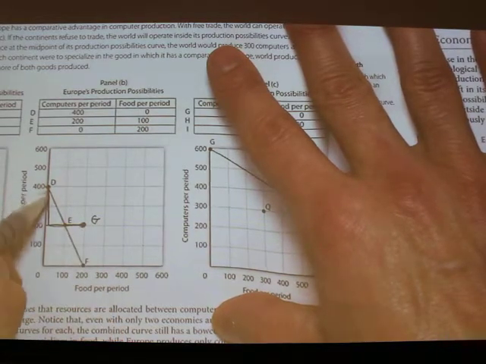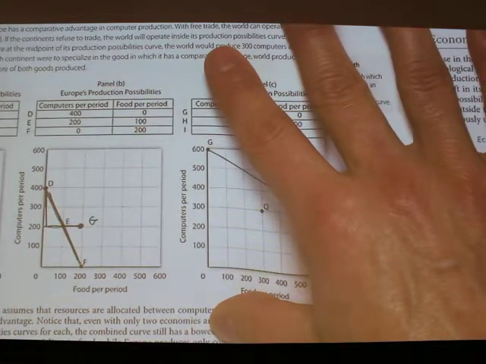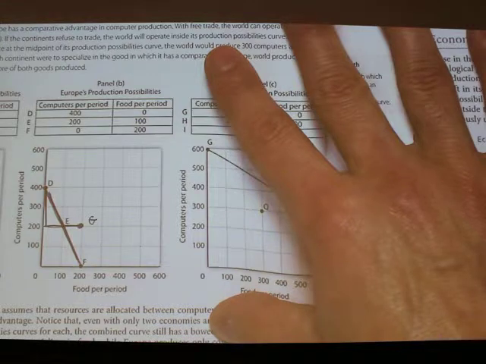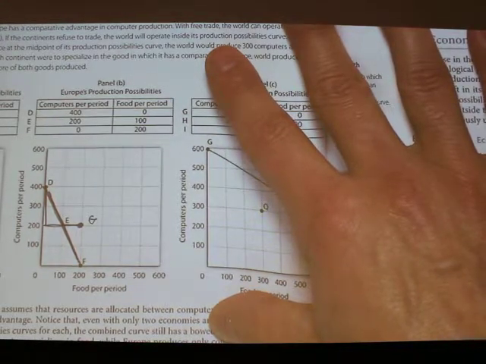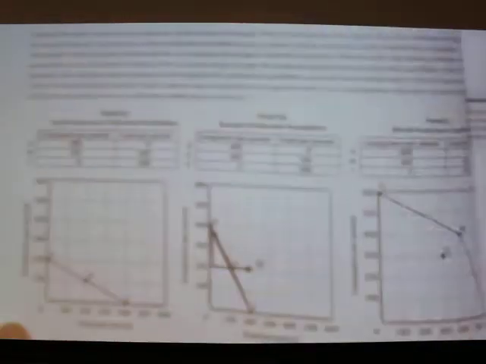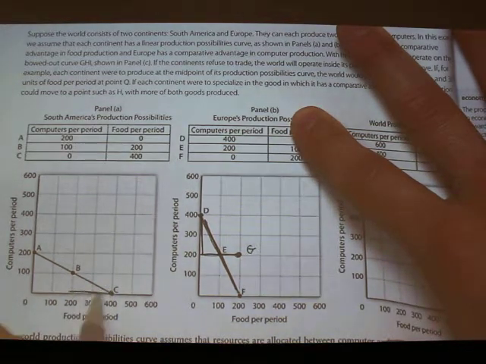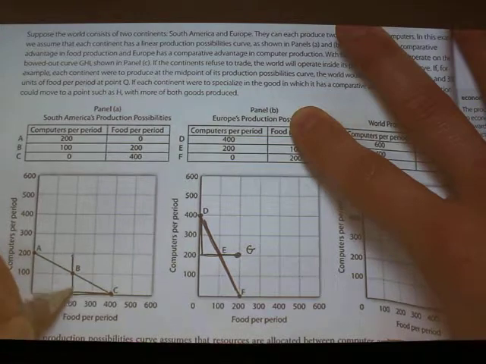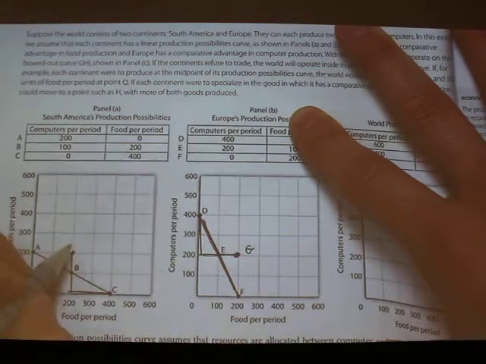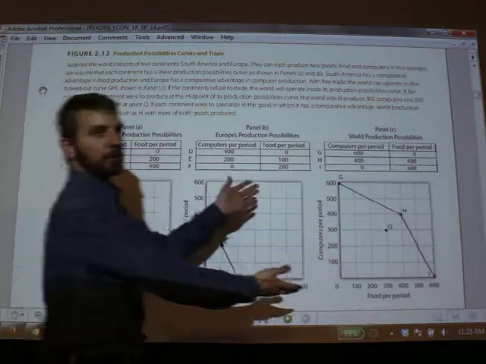Notice this is beyond their production possibilities curve. With trade, economies can consume more than they are able to produce themselves. That's a key insight of David Ricardo. And likewise, I showed you a moment ago, South America would produce here at point C, send 200 units of food to Europe, and then Europe would send it 200 computers, and so it would be here at point D prime. All right?